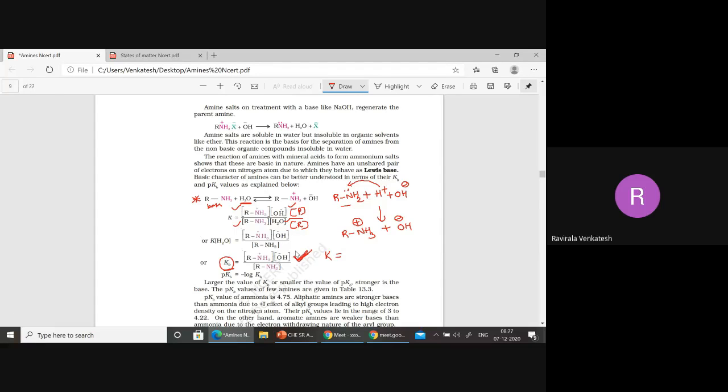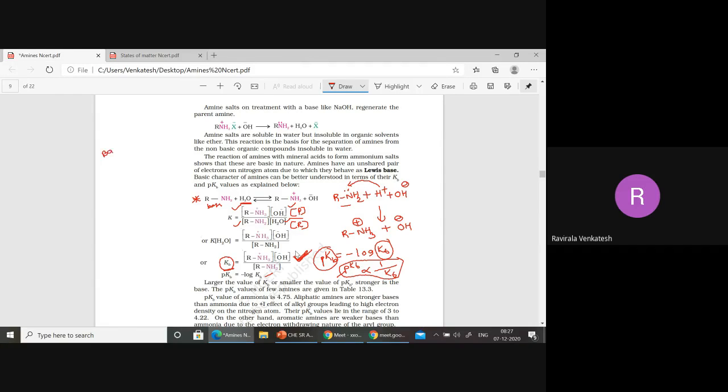And one more thing, Kb and pKb. pKb is equal to minus log Kb. Correct or not? This formula. Now what is the relation between Kb and pKb? Anybody? 1 by K, inversely proportional. That means the higher the basic character, the lower the pKb.